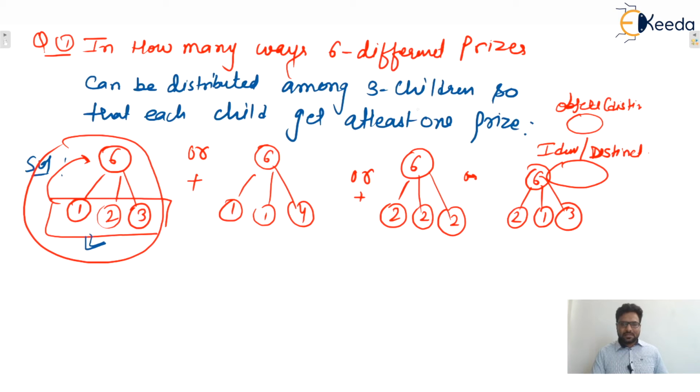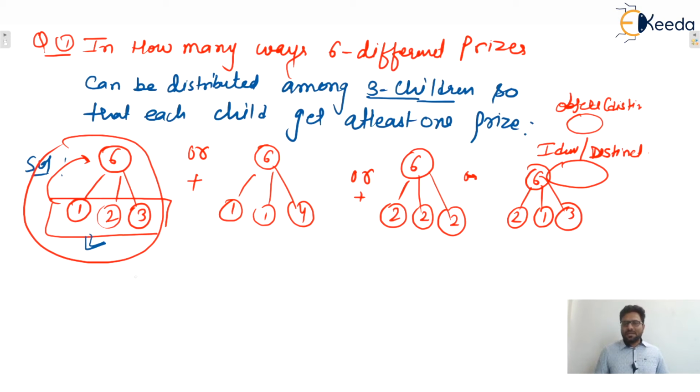How to cover? We'll see. 3 children are there. Then 3 children means by default human beings are distinct only. Every human being is different. So by default we can assume that whenever human beings are there, they are distinct.